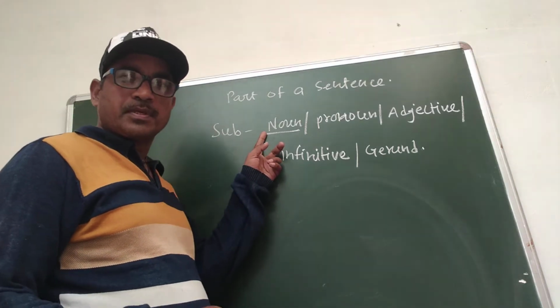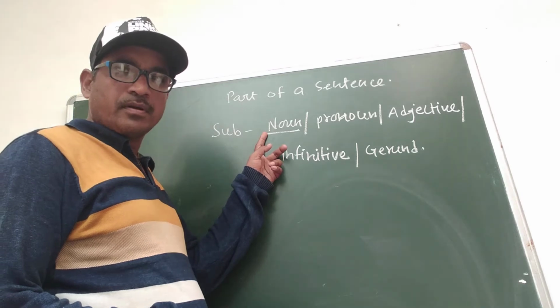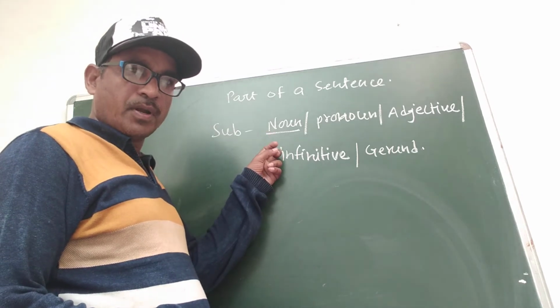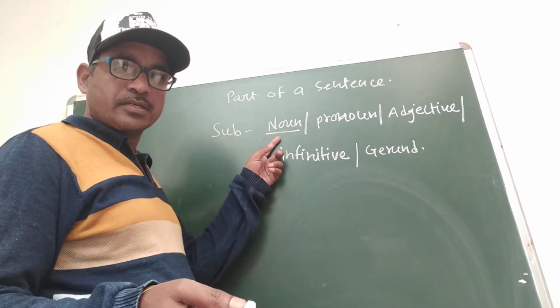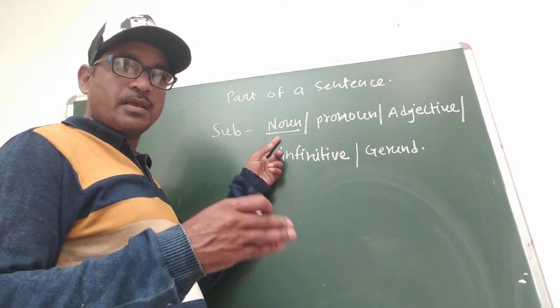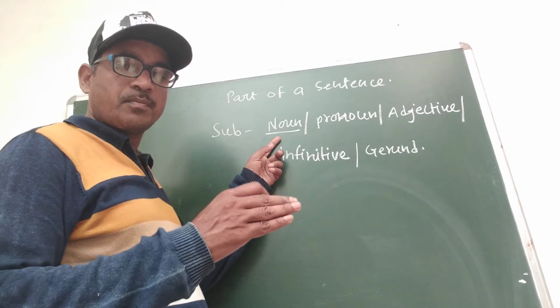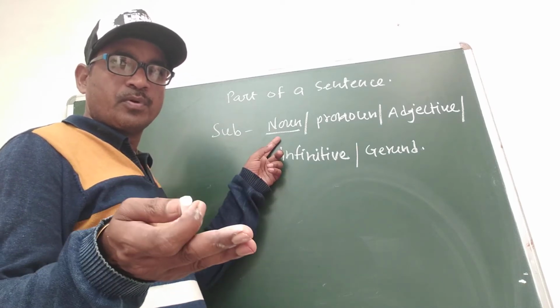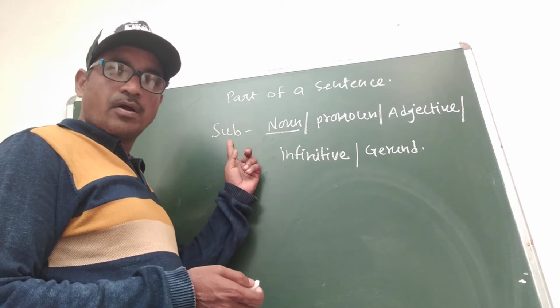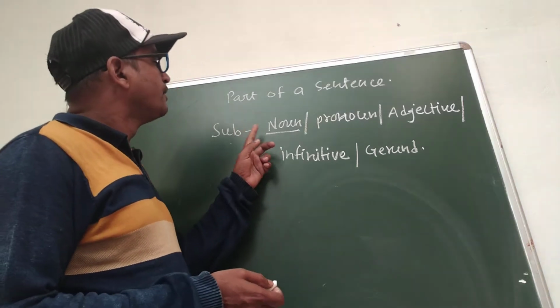There are 5 types of noun: proper noun, common noun, collective noun, material noun and abstract noun. Proper noun is the name of a person, place or thing. For example, Ram, Mohan, Syam, Raipur, etc. are subjects.